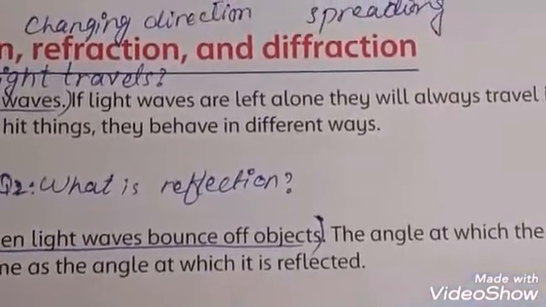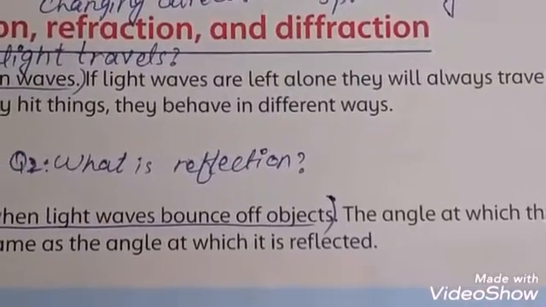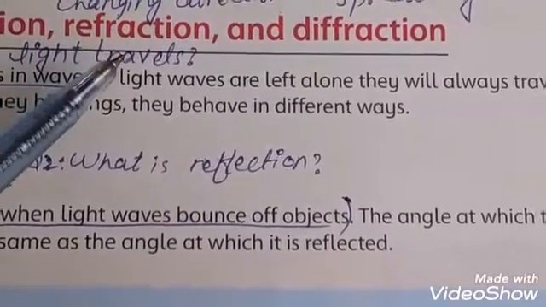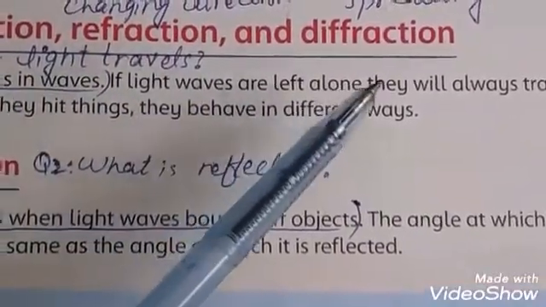Assalamualaikum, grade 5. Next topic, light, on page number 79. Students, light can travel in different ways. Light reflection means bouncing, refraction means changing direction, and diffraction means spreading.